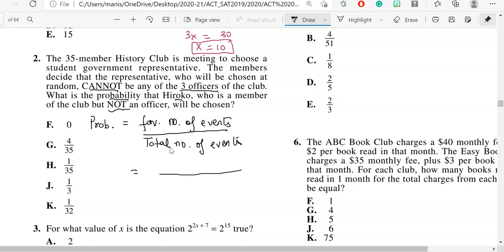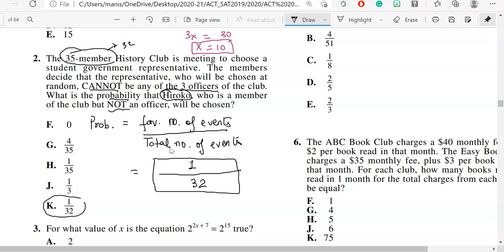So now first of all, total number of events, as you can see, there are total number of 35 members over here. But do keep in mind, it is saying that 3 members are officers. So you will subtract those 3, so remaining number will be what? 32 members. So total number is what? Total number is 32. Now, so how many people are chosen as the representative? Only one, that's Hiroko. So favorable number of events is 1. So your answer is 1 over 32. So let's check, is there any answer choice? Yes. Option K is the correct answer choice for this question.